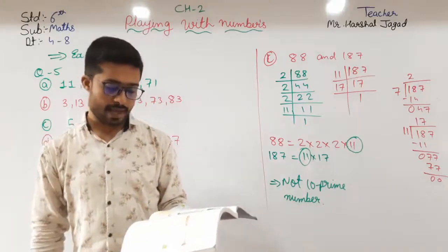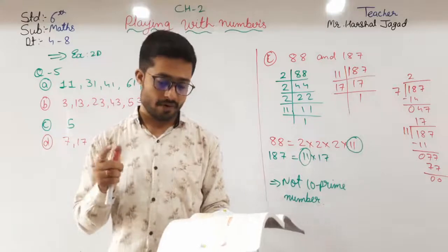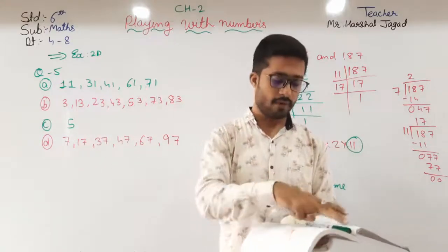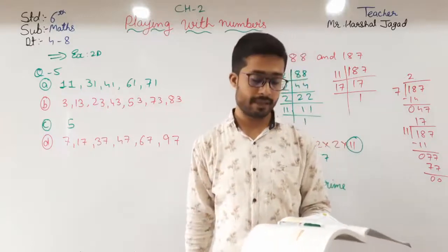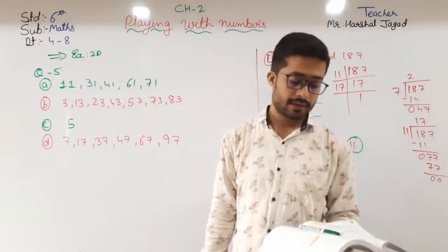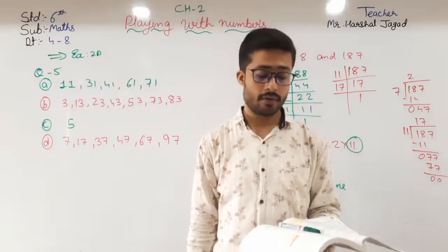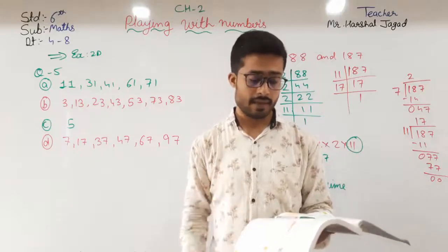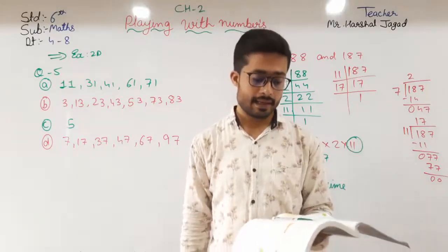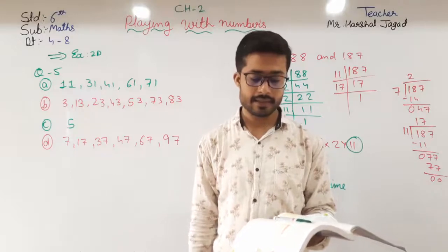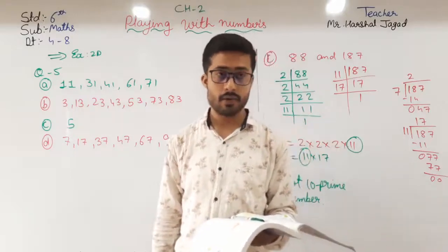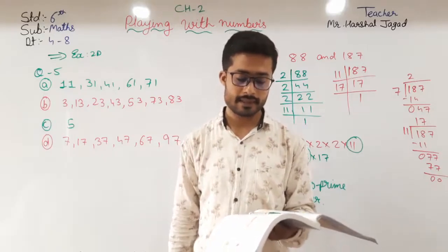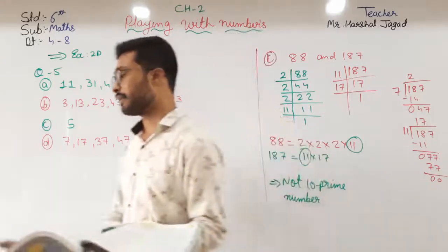Which are the pairs of twin primes from 1 to 100? Before that, you just write down; I am doing that on this side of the board. First of all, what is a twin prime number? Prime numbers such as 17 and 19 have only one number between them, that is 18. In other words, these two prime numbers are close to each other with a gap of only one number. Such pairs are called twin prime numbers.